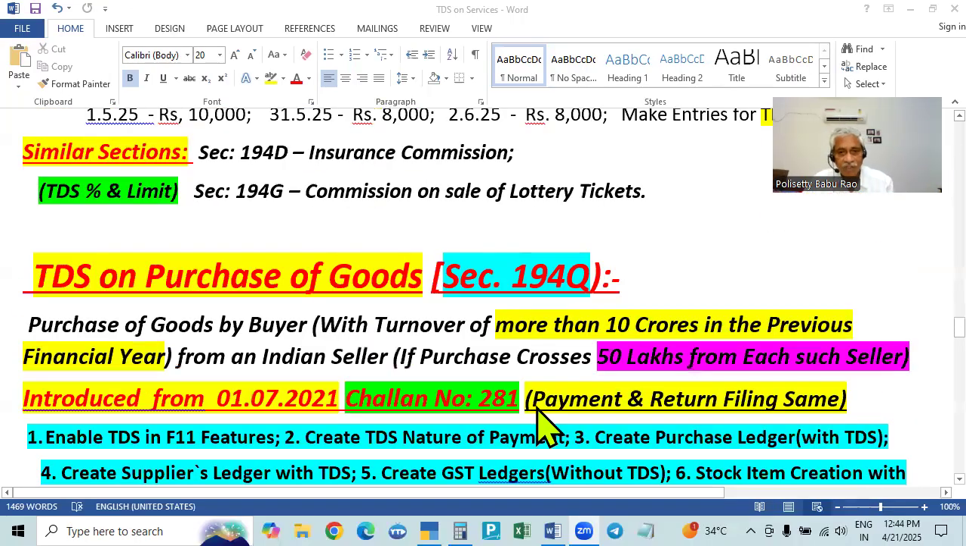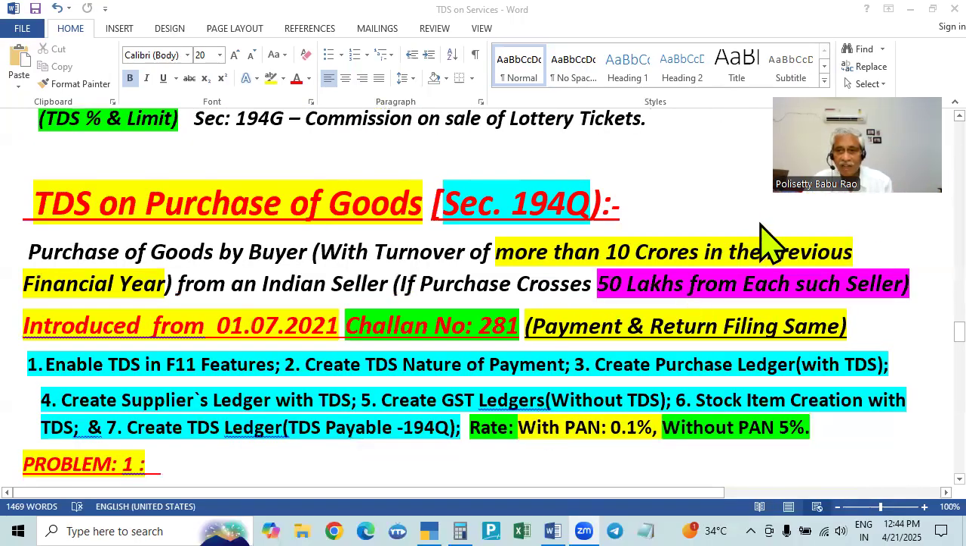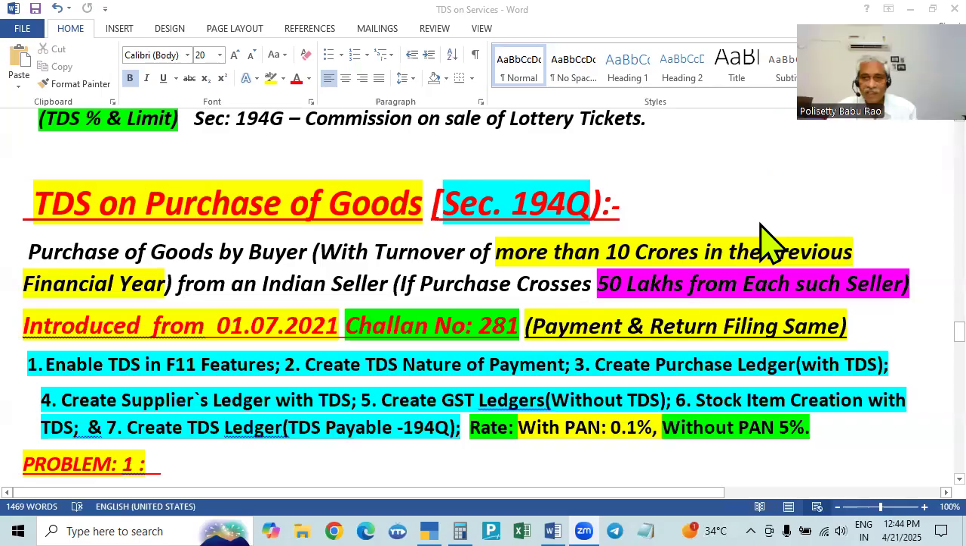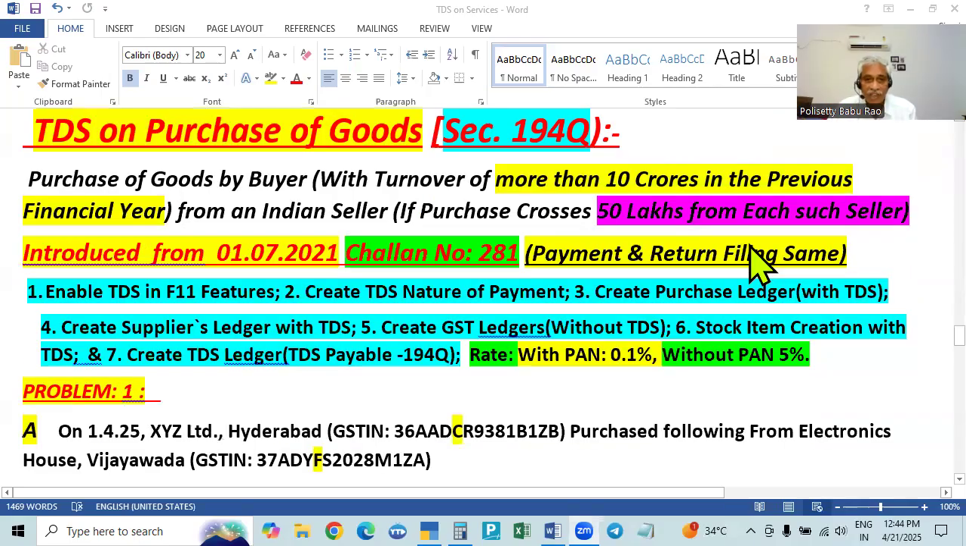These are all services, covered already. Now here we will be discussing goods. In the case of goods, we have to deduct tax only under one section, that is 194Q. That is called goods purchased.